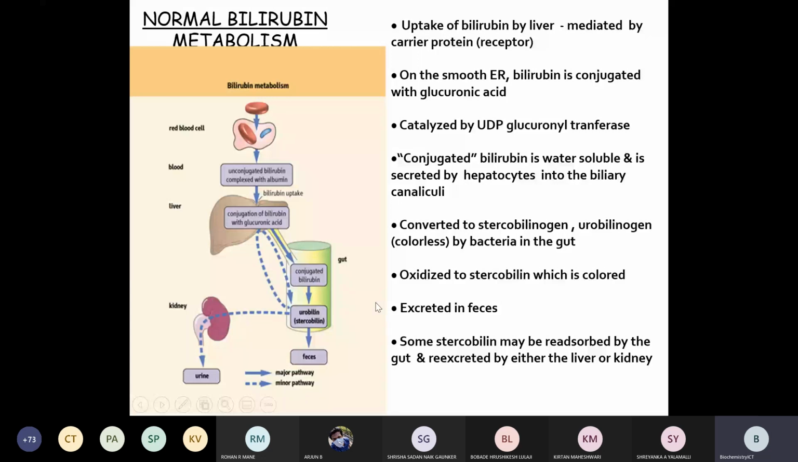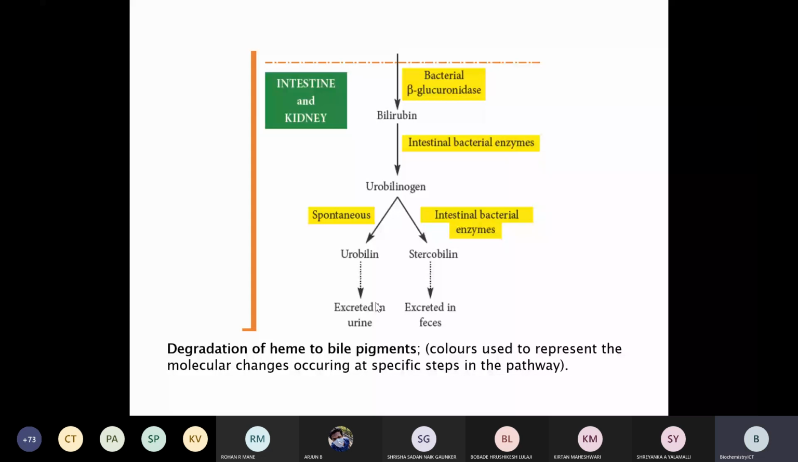And the liver's detoxification mechanism. So how are urobilin and stercobilin formed? Bilirubin, by intestinal bacterial enzymes, forms urobilinogen. Urobilinogen is spontaneously converted to urobilin, which is excreted in urine. The color of the urine is due to this. Then urobilinogen forms stercobilin by the intestinal bacterial enzymes so that the stercobilin is excreted in feces. The orange-brown color of the feces is due to the stercobilin, right?